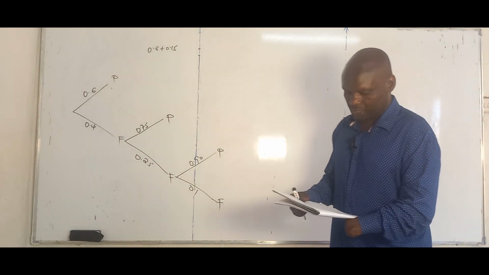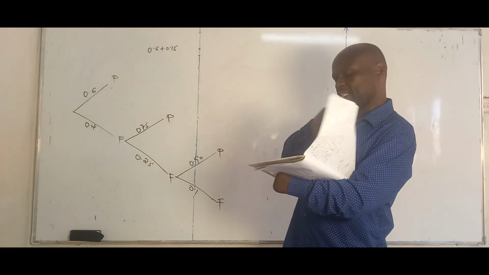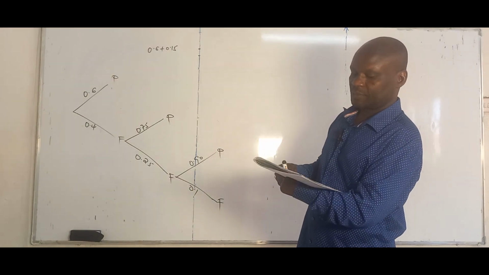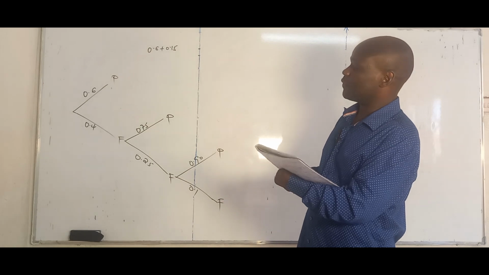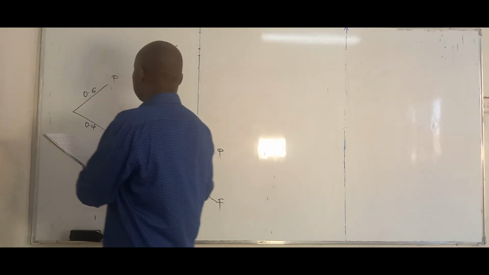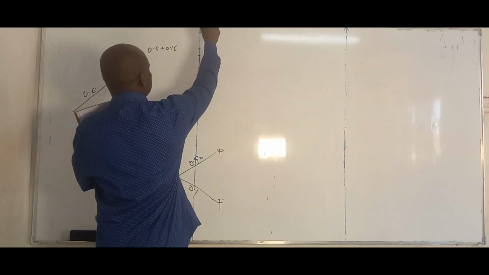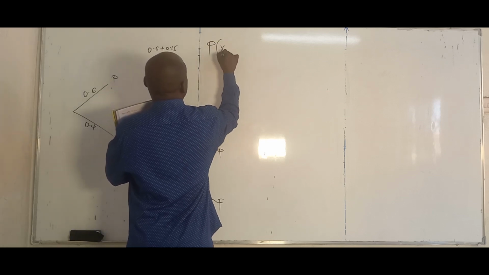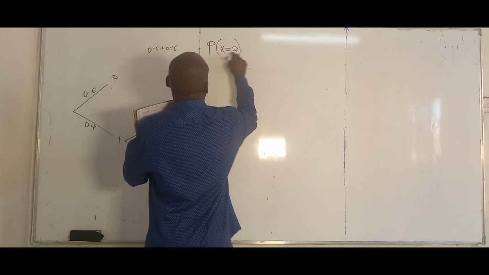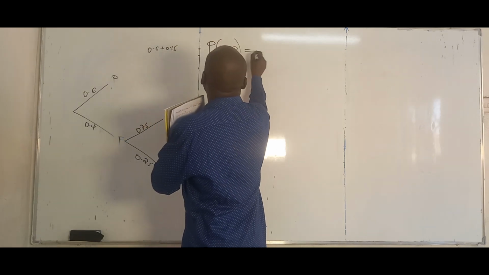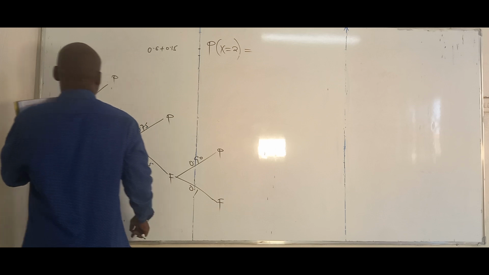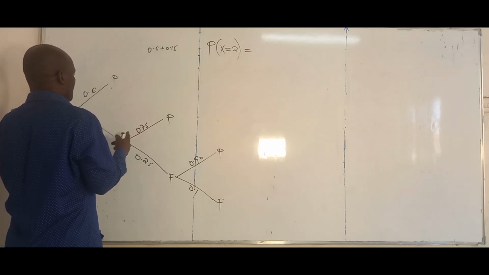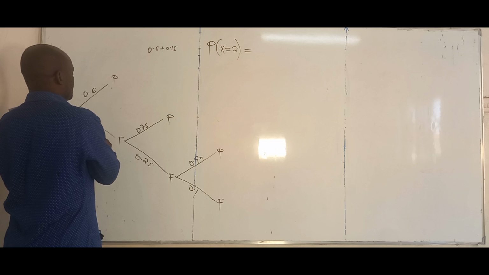Calculate the probability that a student passes an examination at the second or third attempt. So what is the probability of passing on the second attempt? Let me say the probability that x is 2 will be: he can only pass on the second attempt if he failed in the first attempt.